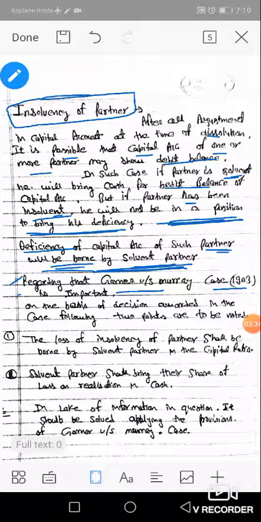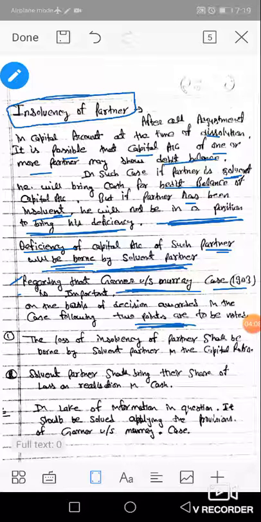Wilkins was an insolvent partner, and Gardner and Murray had to bear his loss. In which ratio it should be borne was the main issue for them. Now the decision was taken by the court. On the basis of the decision awarded by the court in that case, the following two points must be noted.